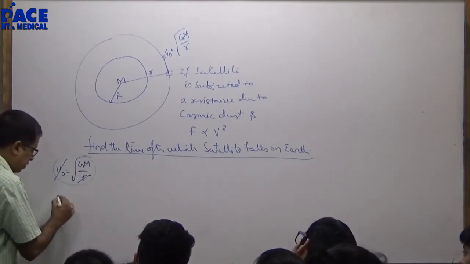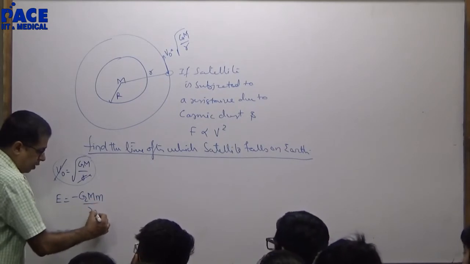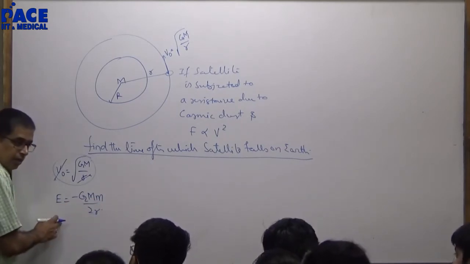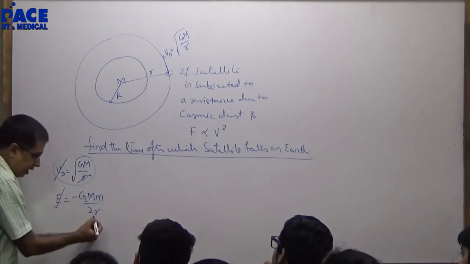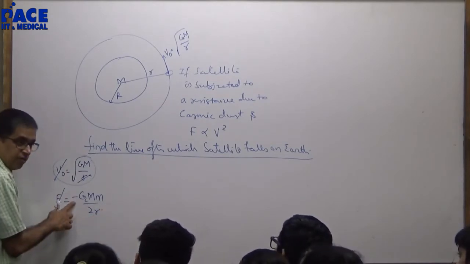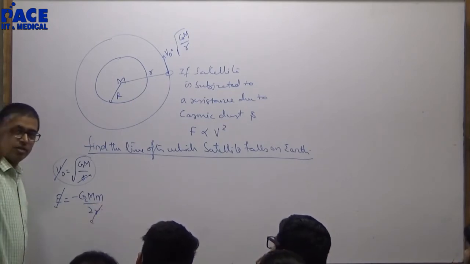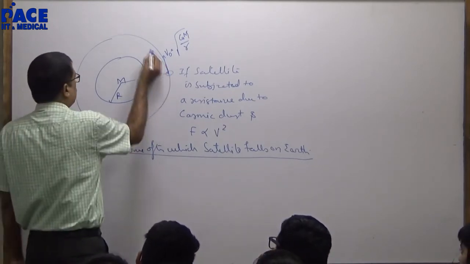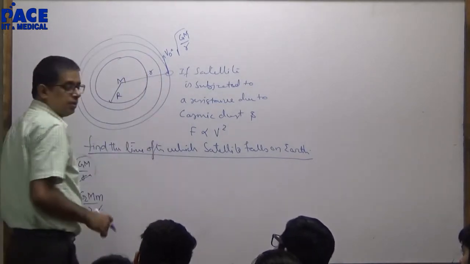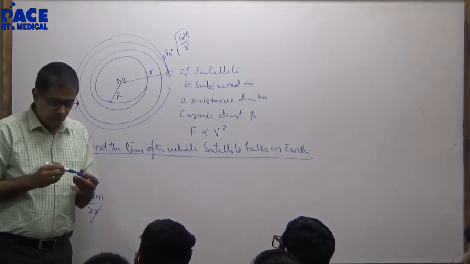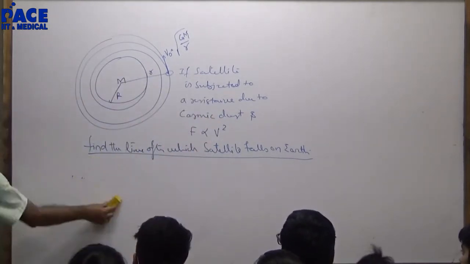Total energy is minus G capital M small m by 2R. If energy is decreasing, technically R should increase without the negative sign. But with the negative sign R will decrease. That means the satellite will slowly spiral this way and finally it will fall on Earth, because the energy of the system is decreasing.